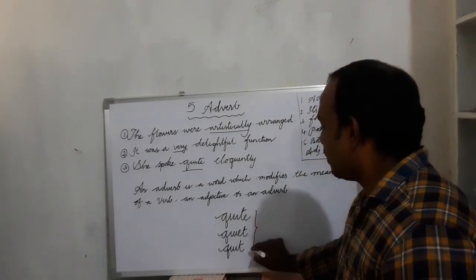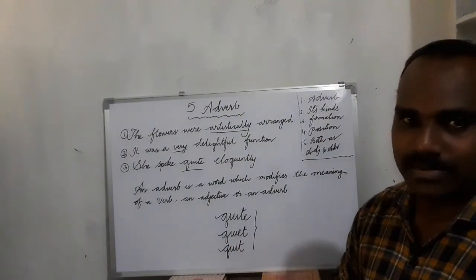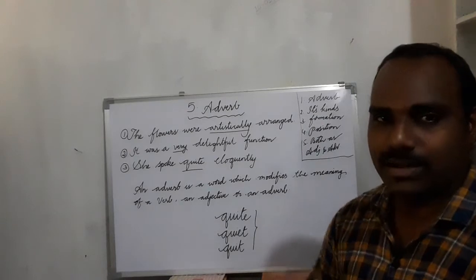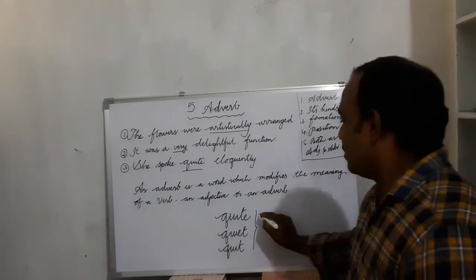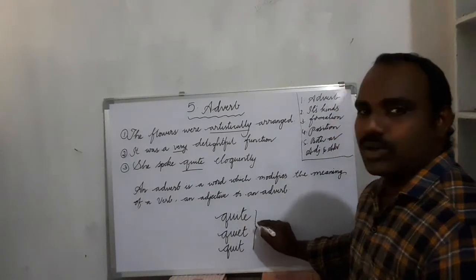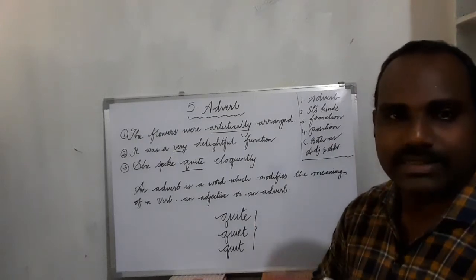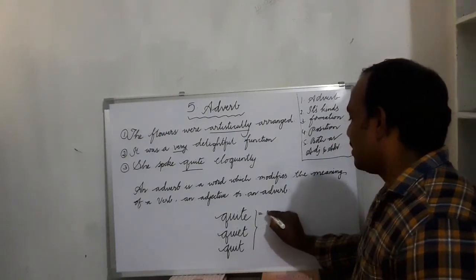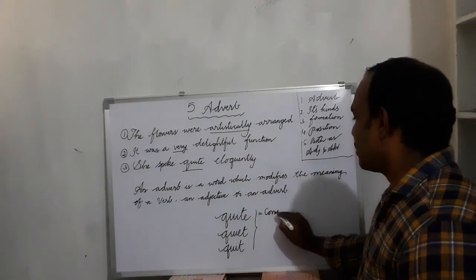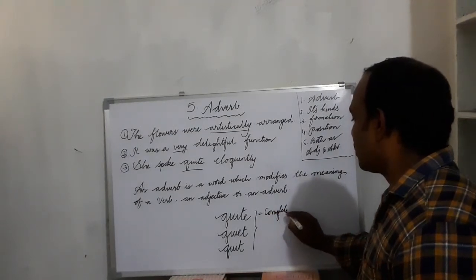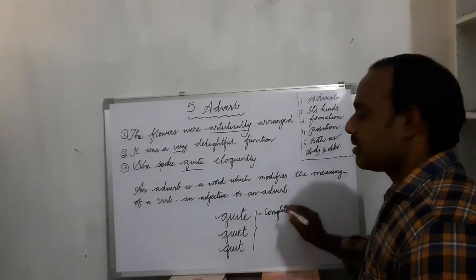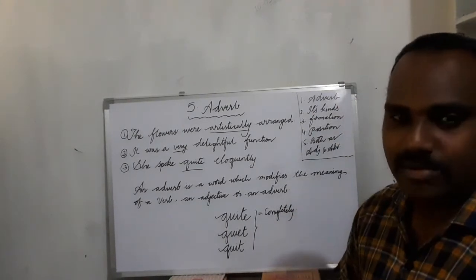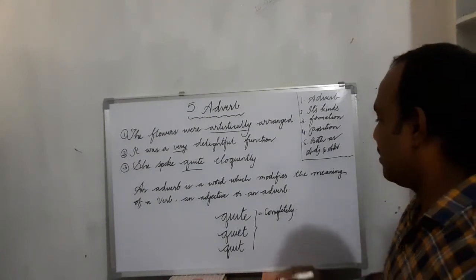It seems they look the same, but they are different in meaning, and they are different in pronunciation also. This is pronounced as quite. Quite means here completely. For example, I'm quite well, I'm quite doing well, like that.